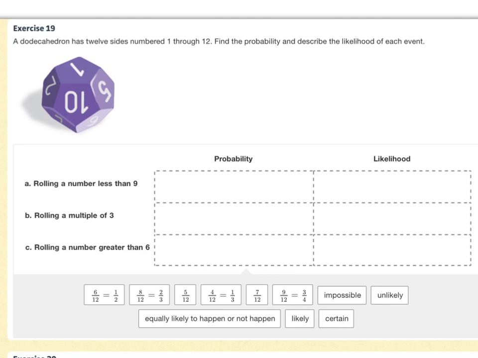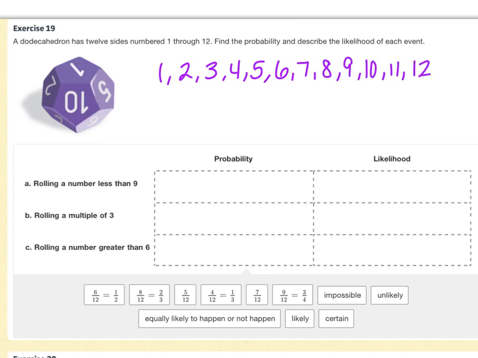Find the probability and describe the likelihood of each event. So A says rolling a number less than 9. I don't know if you need to do this or not, but I'm going to go ahead and again list out all the possible outcomes. Maybe you're a little bit more visual. I'm very visual, so I like writing these out. And then I'm just going to think, okay, rolling a number less than 9. Well, how many of the numbers are less than 9?